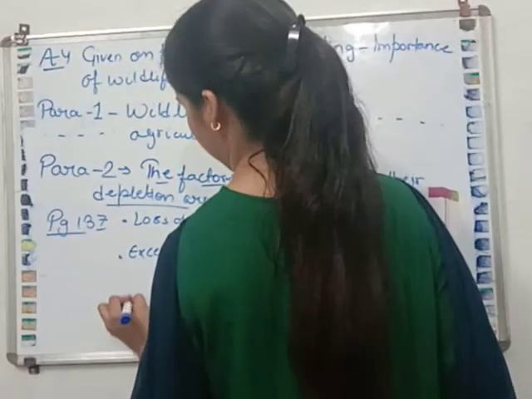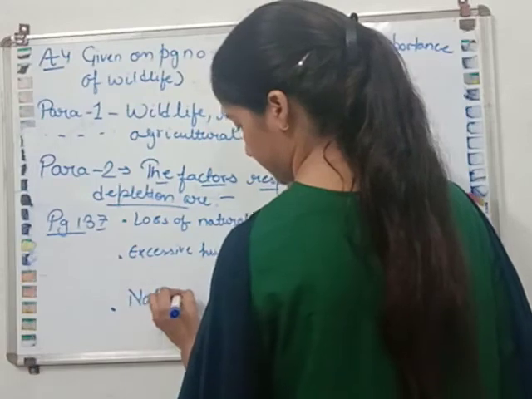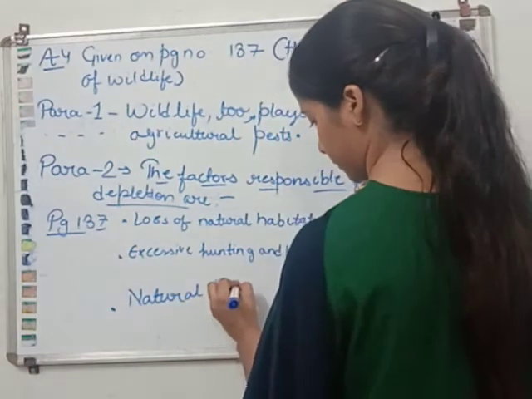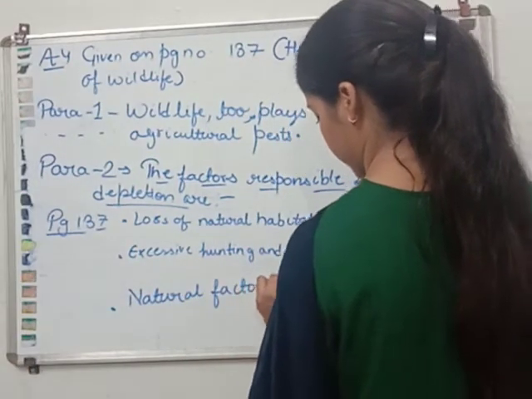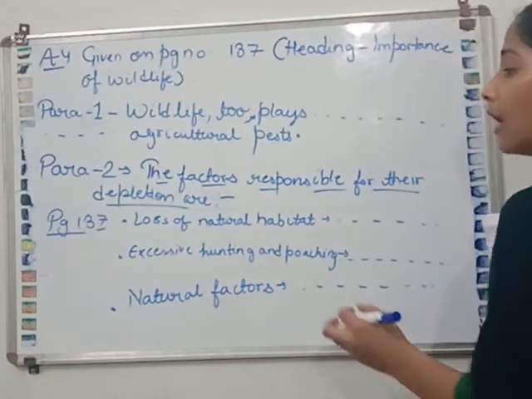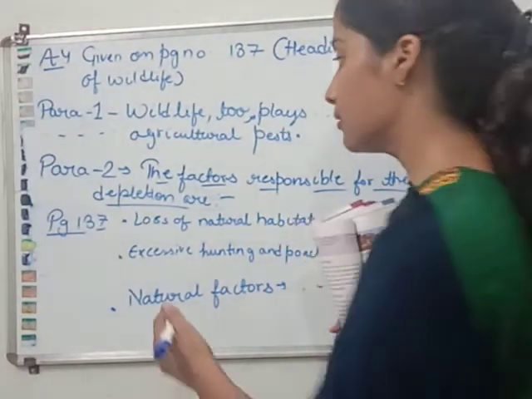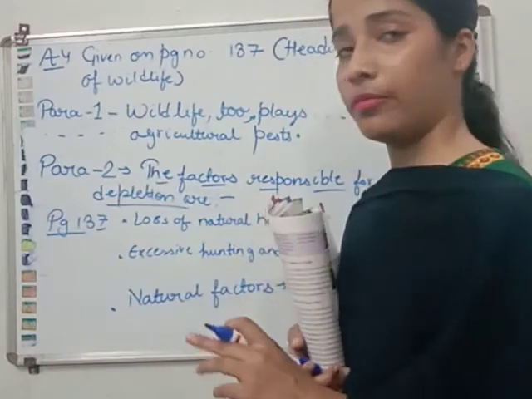Next, natural factors. You have to explain all these points, and then you have to frame the answer.